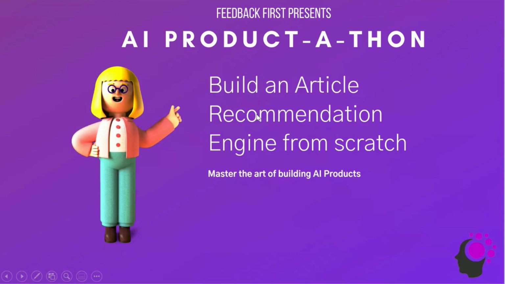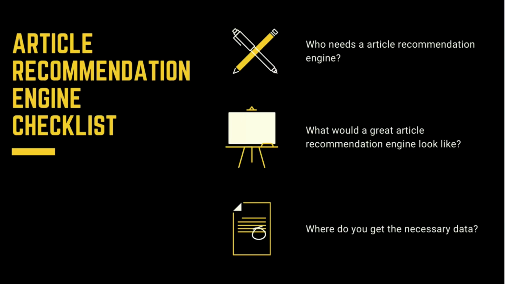So before moving ahead and showing how to build this, whenever you're building any AI product, the first thing you need to look at is who you are building it for. You need to answer these three questions before you move forward with any AI product, not just an article recommendation engine. The first question is, who needs an article recommendation engine? Who are those end users who are going to actually interact with it? Is it you? Are you building it for yourself?